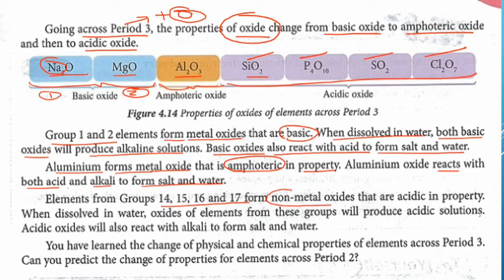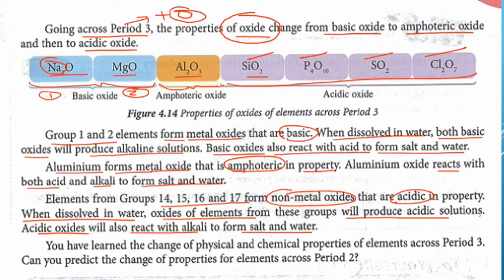Adalah non-metal oxides. Then dia punya property adalah acidic. So when dissolved in water, the oxides of this element will produce acidic solution. Acidic oxide also react with alkali to form salt and water. Itu adalah neutralization.